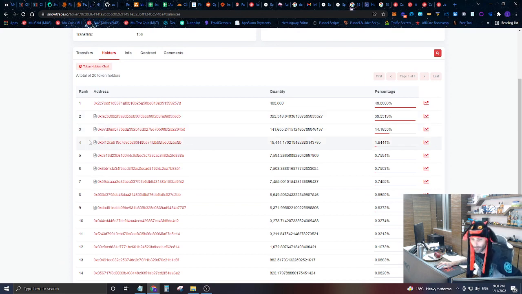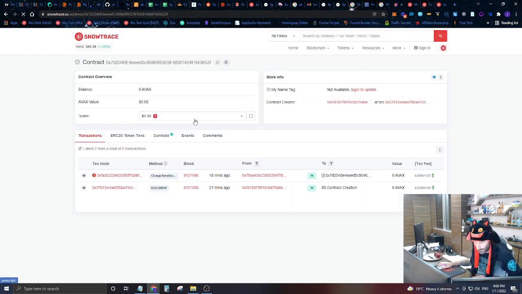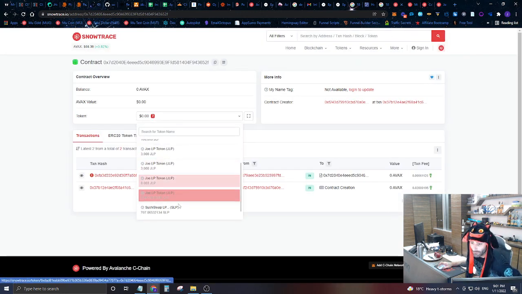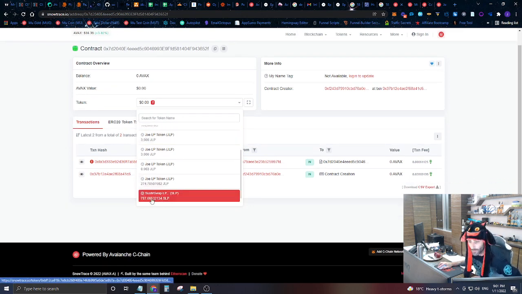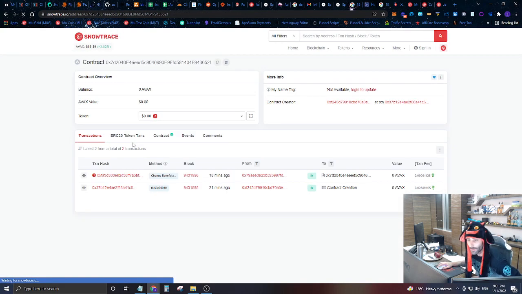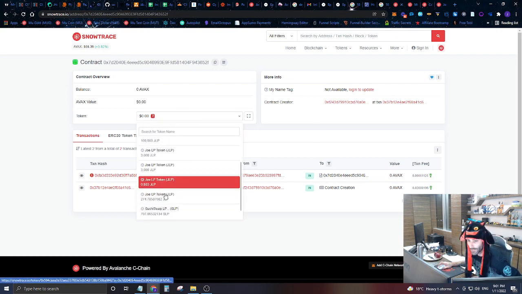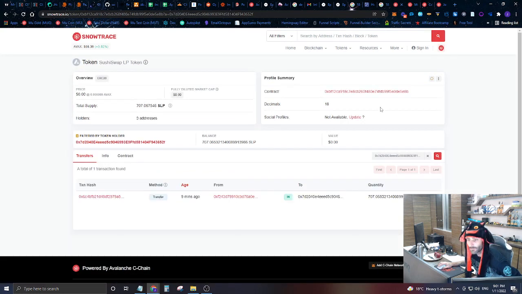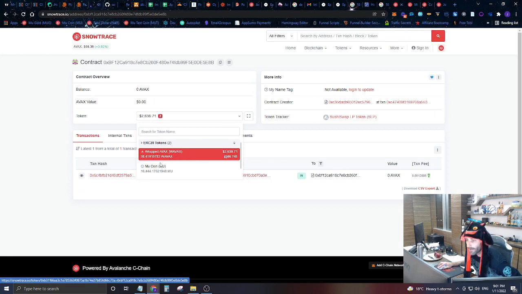So now there's 1, 2, 3, 4, 5, 6, 7 liquidity pools for MuCoin. And we can look at our vesting contract, and we can see that 100% of all 7 of those are essentially owned by our vesting contract. And again, if we want to look at the Sushi Swap liquidity pool token, let's look at that Sushi Swap token. Here's that token. And this, as you can see, it's wrapped Avax and MuCoin.